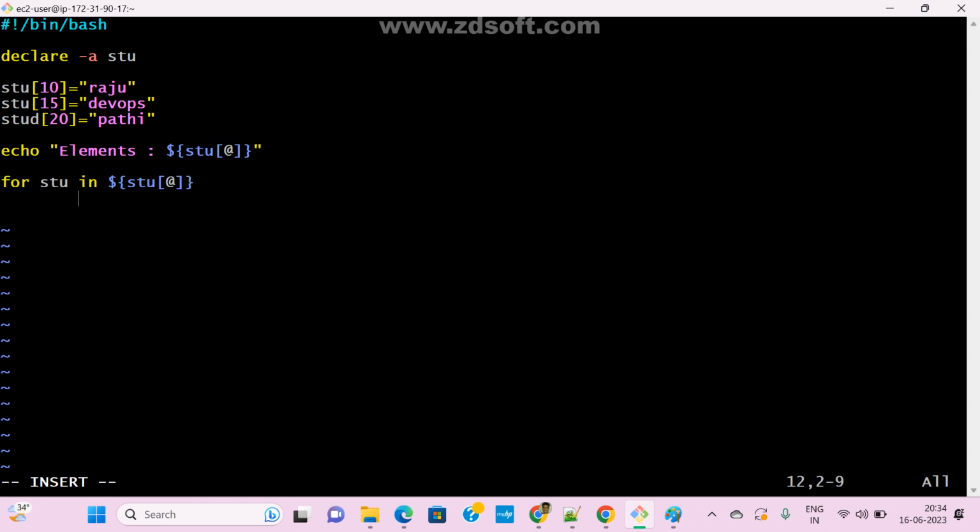Do. What is the syntax? Do. And if you want to print all these, simply echo dollar, your variable name. What is your variable name? Stu. Do, next, done. Complete.